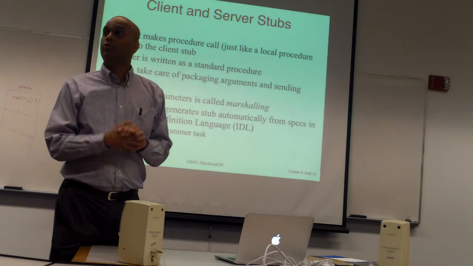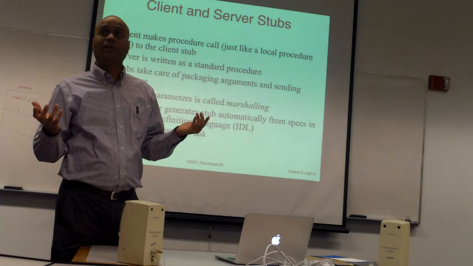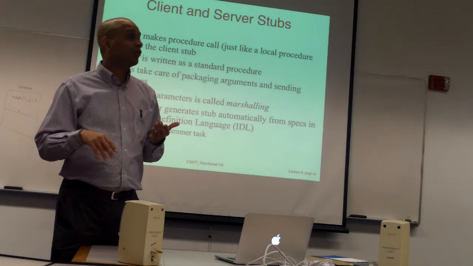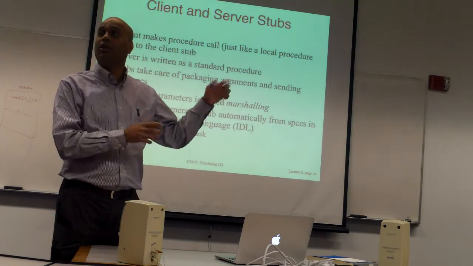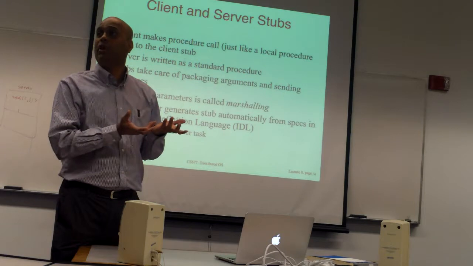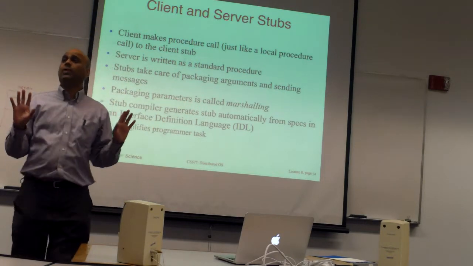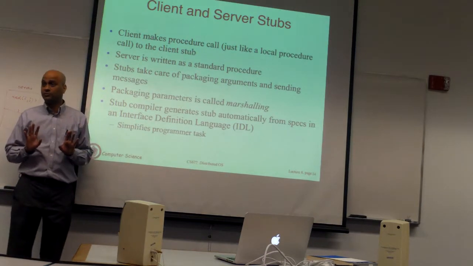So you need to have some rules that you agree on, saying if I have a two-dimensional array, I'm going to send it row-wise, not column-wise. If you reconstruct it column-wise at the other end, your array will flip and you'll have the wrong array reconstructed. So you need some rules so that you can pass more complicated data structures.